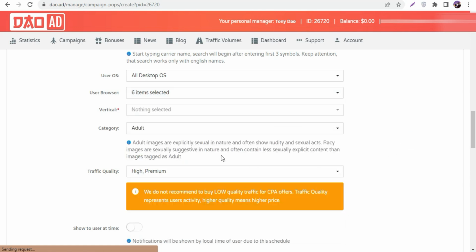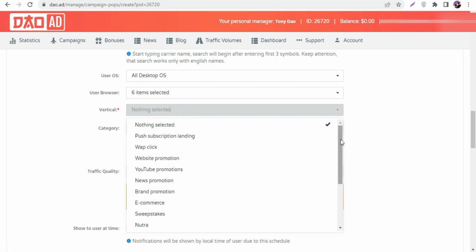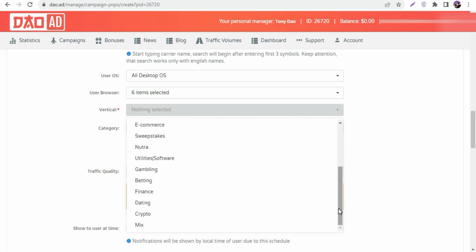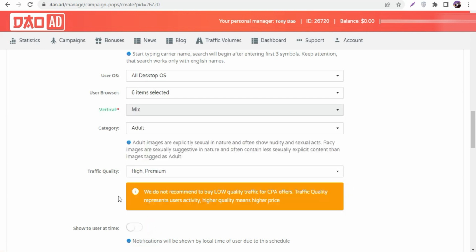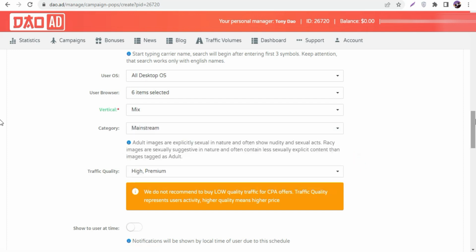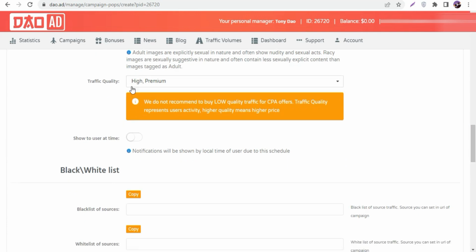So once you select it, close this, and now you guys can see vertically. There are different ways to promote, but we scroll all the way down, and we only click on mix. So now you guys can see categories. We are only looking for the mainstream, not for adult. And now you scroll down again, and you can see quality traffic.